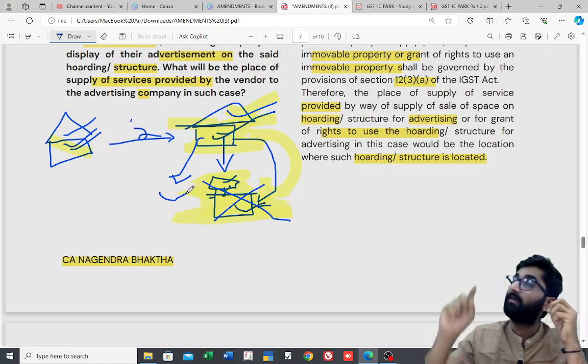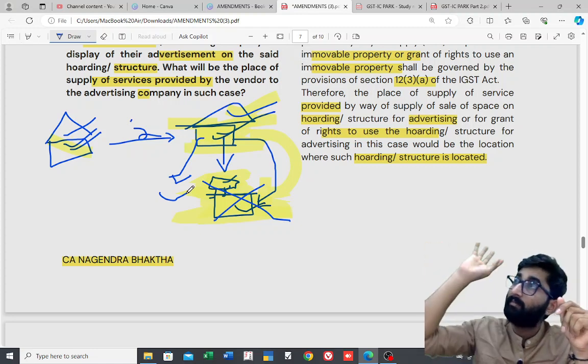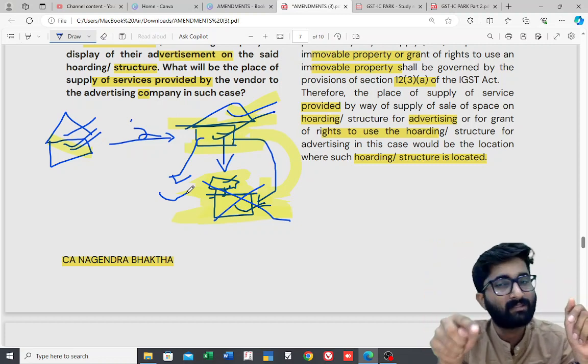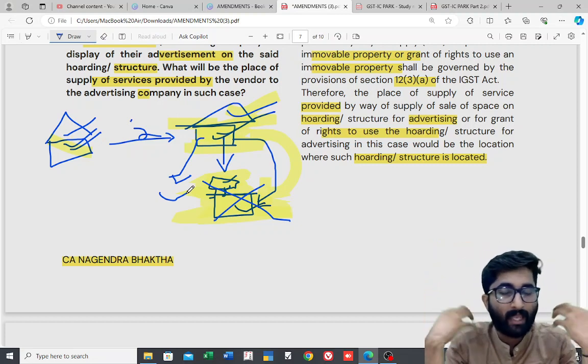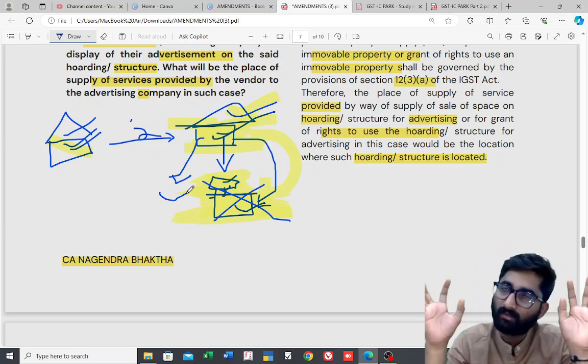Okay, you can put whatever you want. I will give you the place. So that was immovable property. I gave something on rent. But in this example, an advertising company approached me that, sir, in your locality, you find which is the good place